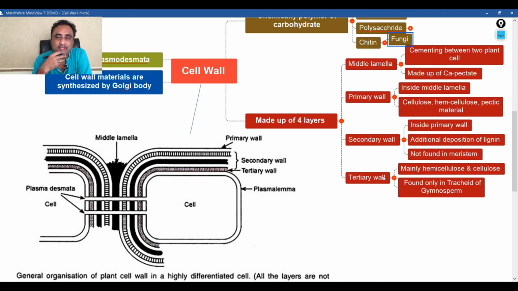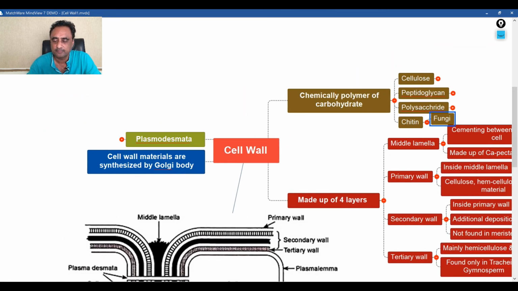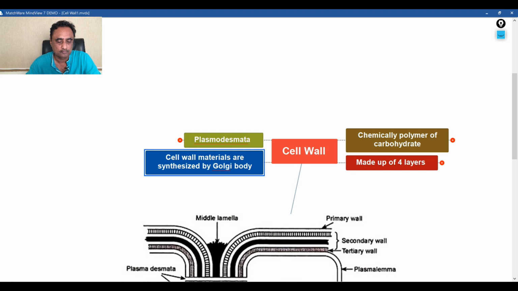Next comes the biosynthesis. The cell wall is dead material, but it is primarily synthesized with the help of the Golgi body. So cell wall materials are synthesized by the Golgi body.